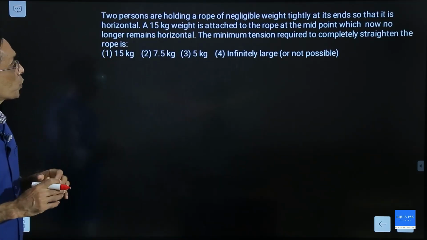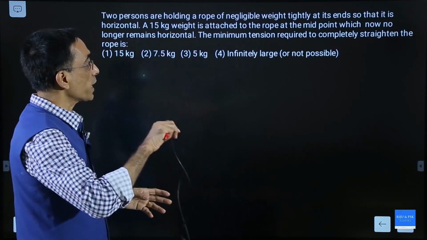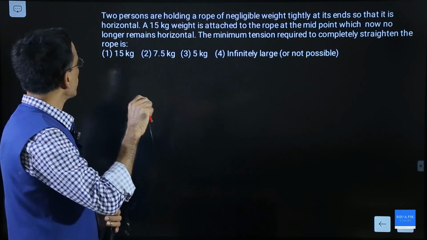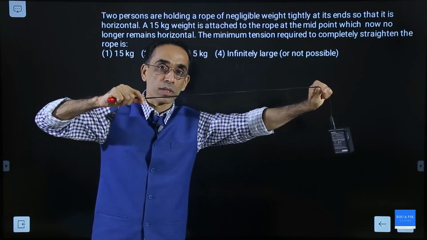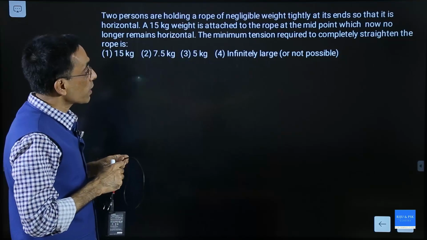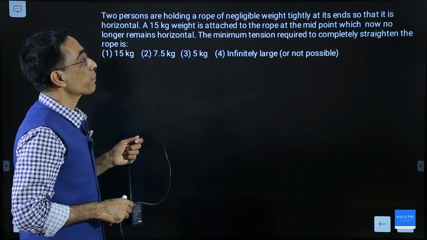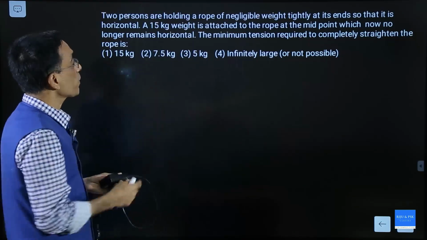2 persons are holding a rope of negligible weight tightly at its ends so that it is horizontal. So 2 persons are stretching a string horizontally. A 15 kg weight is attached to the rope at the midpoint, which now no longer remains horizontal.